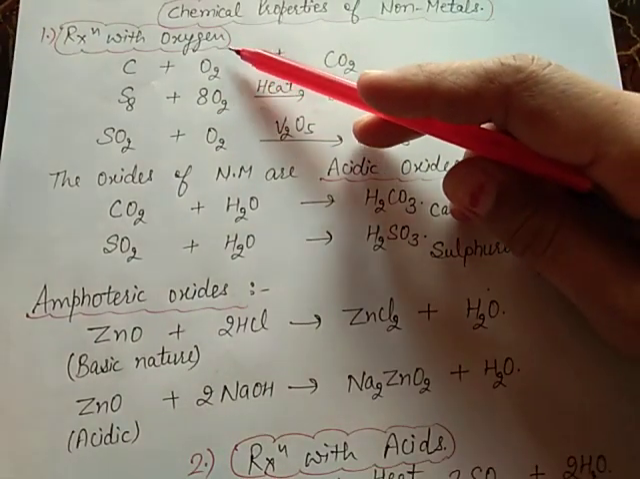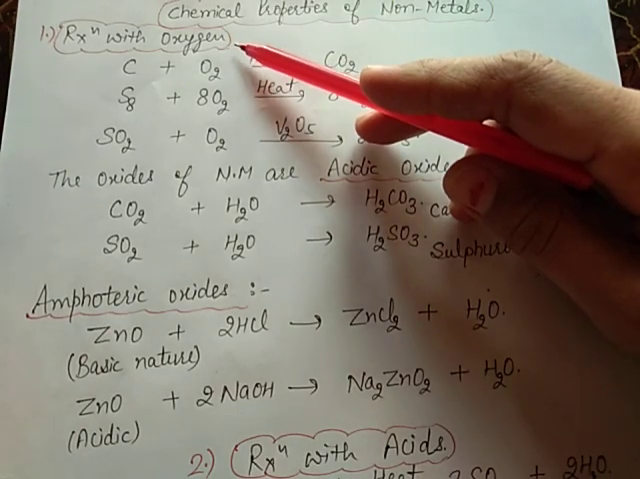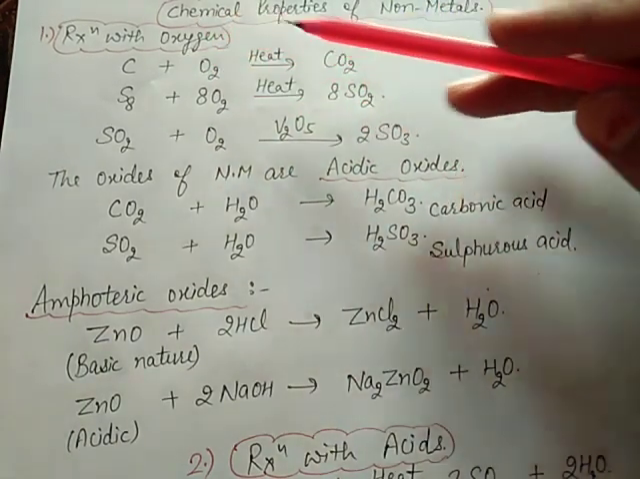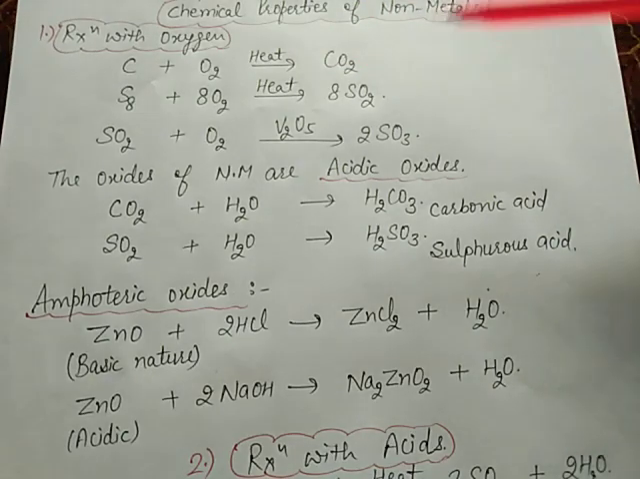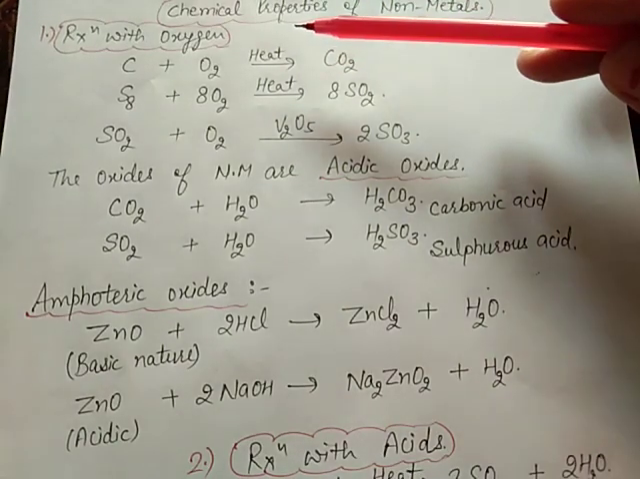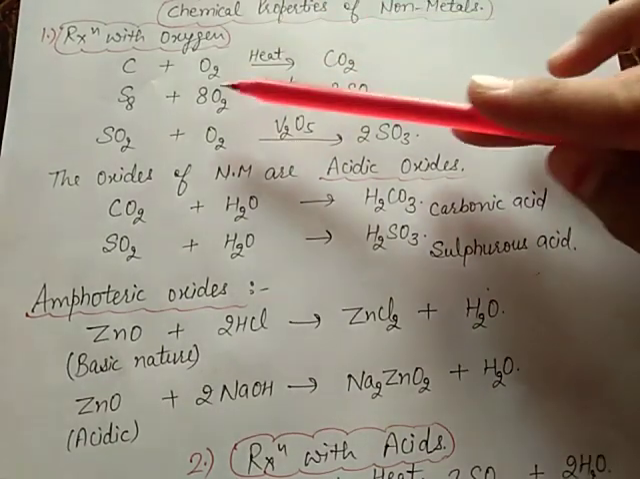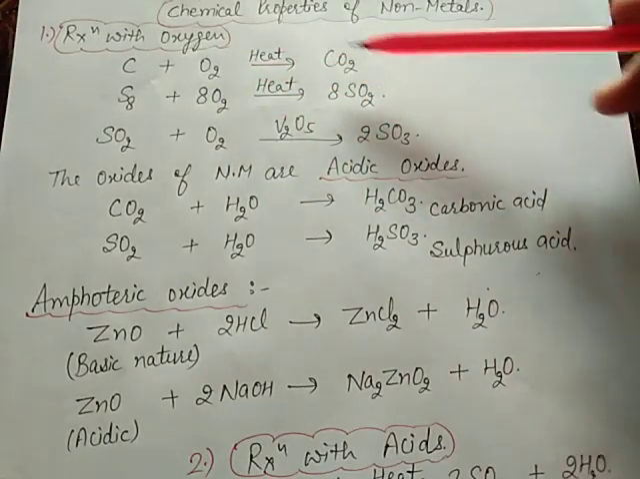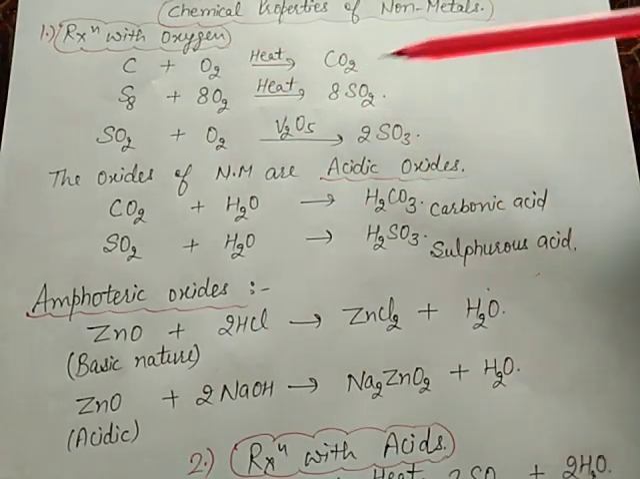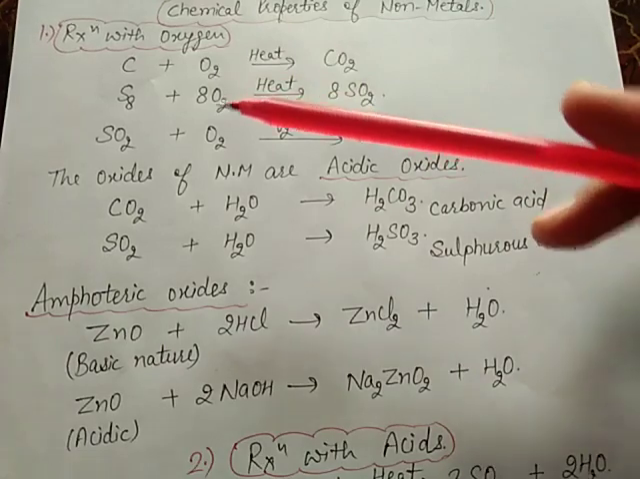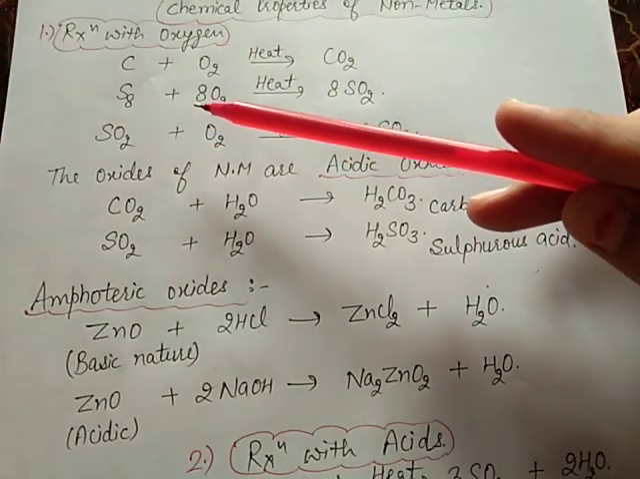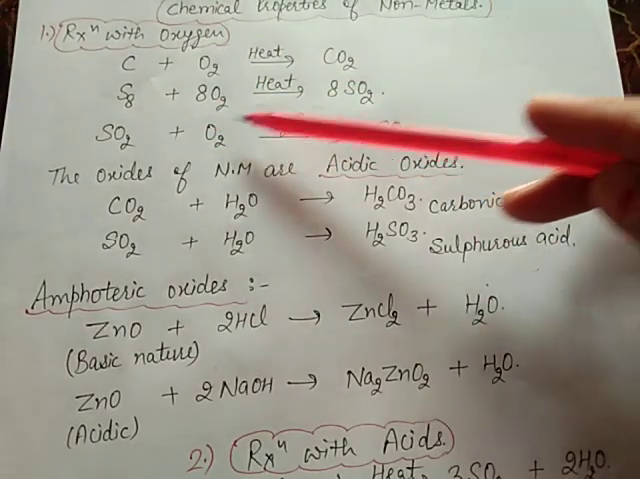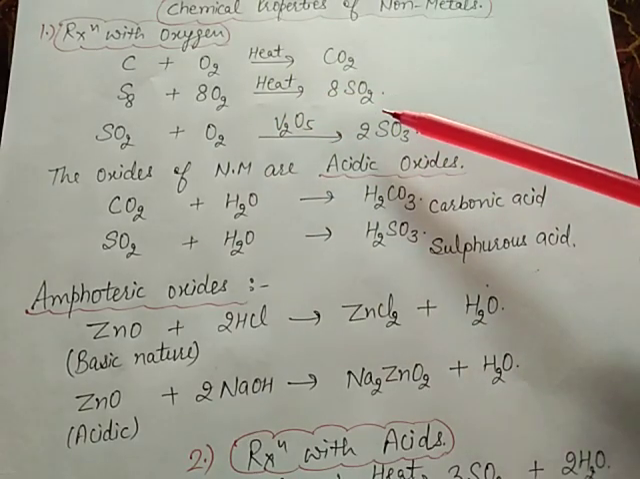First, reaction with oxygen. Nonmetals form oxides when they react with oxygen. Carbon plus oxygen, after heating, will form carbon dioxide. Sulfur, on heating in the presence of oxygen, will form sulfur dioxide.